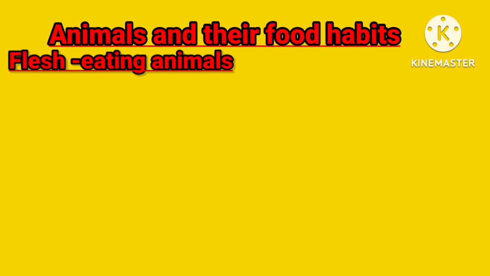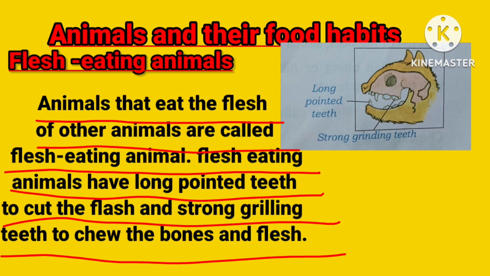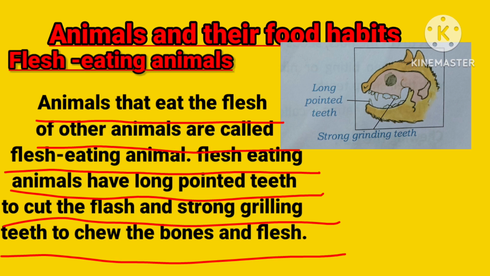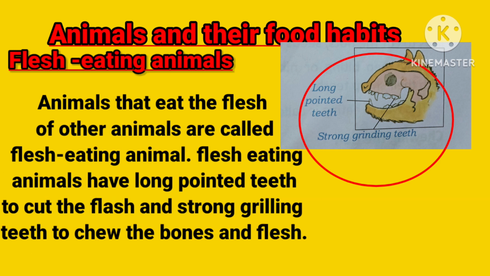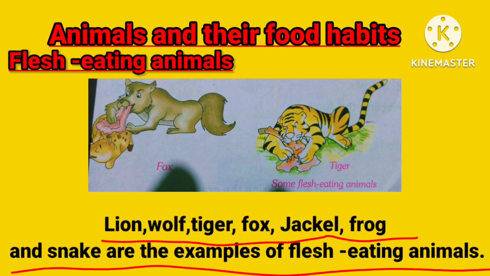Now the second type of animals are flesh-eating animals. Who are they? Animals that eat the flesh of other animals are called flesh-eating animals. They have long pointed teeth to cut the flesh and strong grinding teeth to chew the bones and flesh. See in the picture, they have long pointed teeth and strong grinding teeth. With the help of this they chew the bones and flesh. Examples of flesh eating animals are lion, wolf, tiger, fox, jackal, frog and snake.